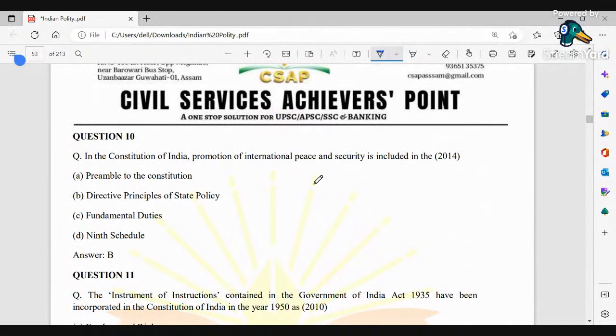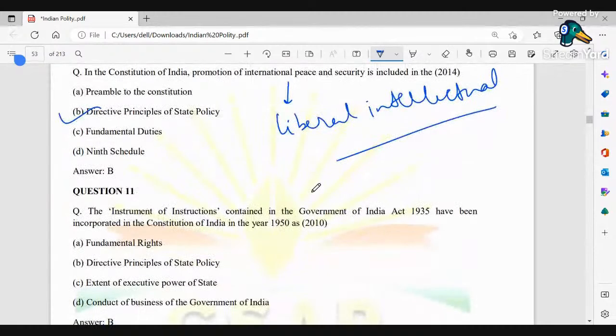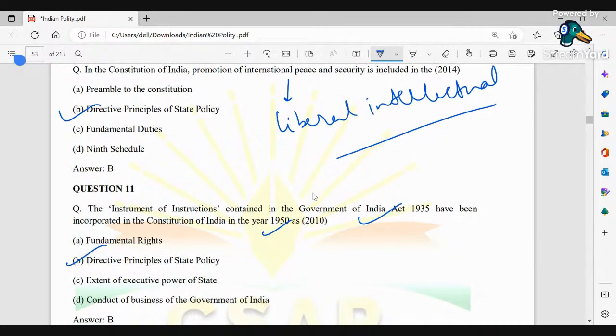In the Constitution of India, promotion of international peace and security is included in what? DPSPs. Okay, ये भी किस में आता है? Liberal intellectual में आते हैं. Okay, so this is under DPSP. Then instrument of instructions, ये क्या है? गवर्नमेंट ऑफ इंडिया एक्ट 1935 हैज बीन इनकॉर्पोरेटेड इन द कॉन्स्टिट्यूशन, तो ये भी डीपीएसपी के तहत आता है. ठीक है. नेक्स्ट,